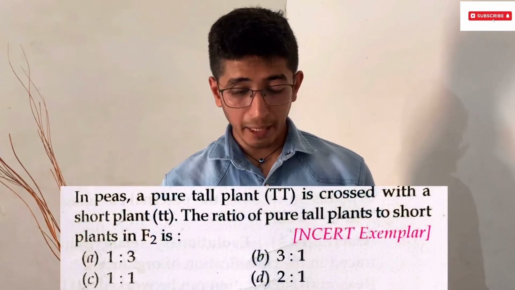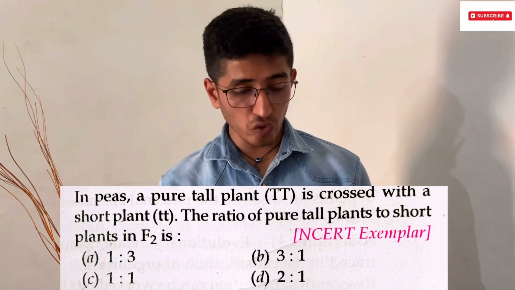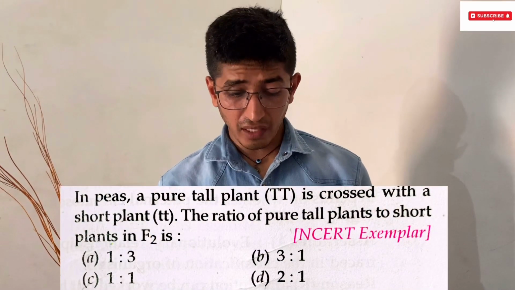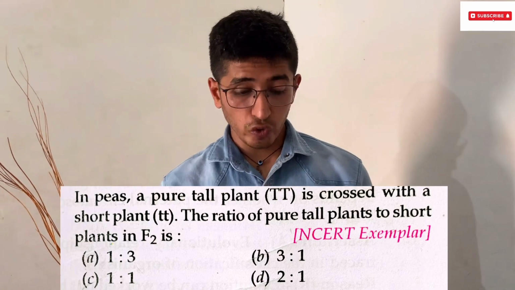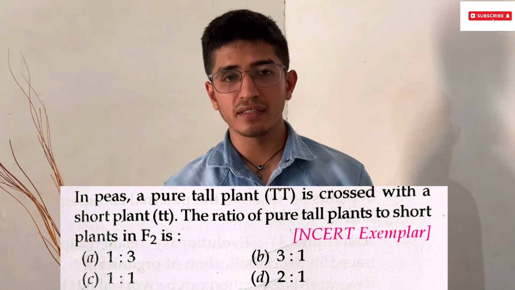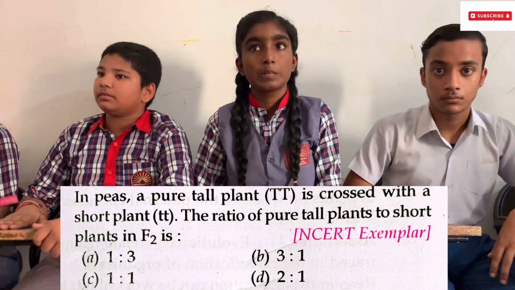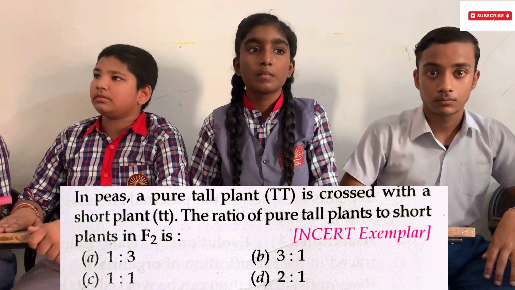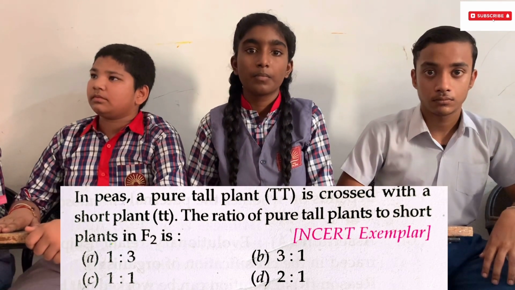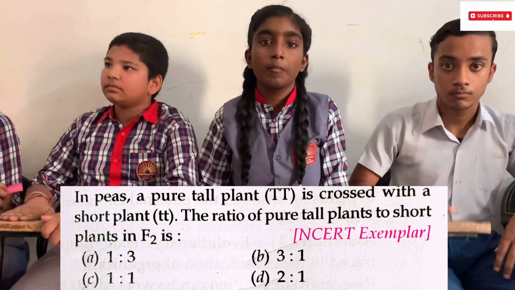And the next question goes to all the participants. In peas, a pure tall plant is crossed with a short plant. The ratio of pure tall plant to short plant in F2 is, and the options are A, 1:3, B, 3:1, C, 1:1, D, 2:1.